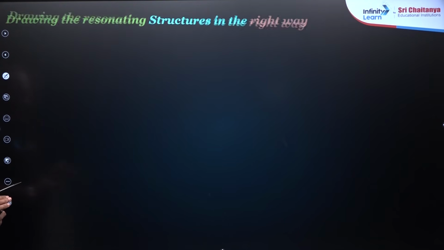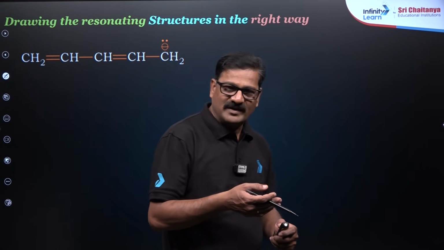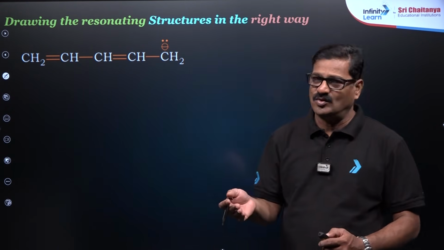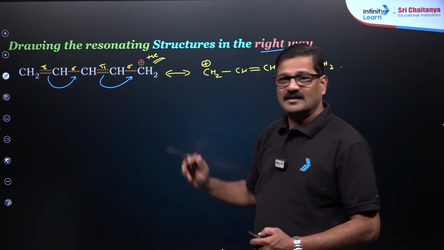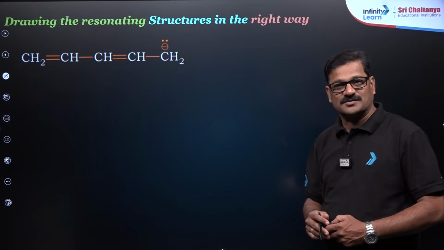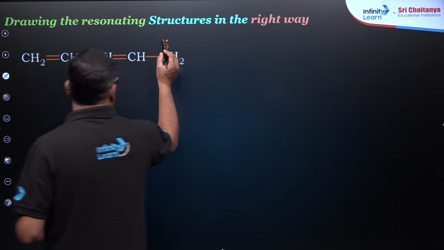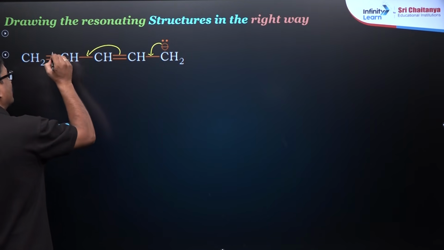And drawing the right way, you can say this is the carbanion. So the previous structure only I am writing here? No, you check carefully, that was a positive charge. Right? Now it is a negative charge. So you take this negative charge. When you take this negative charge, it is going to participate in the resonance in this way.